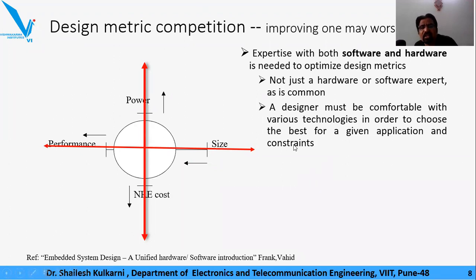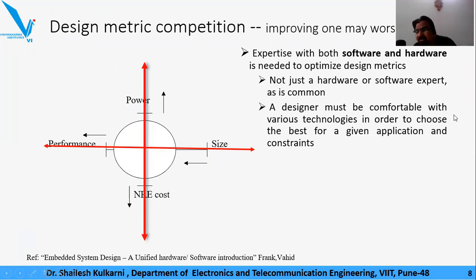So the point I wish to bring to your notice is these conflicting design metrics. To achieve optimization, you need to be expert in both hardware and software. The hardware is more towards VLSI design assignments, and the software is to explore different code and different software algorithms to meet the task. Not just hardware or software expertise alone; you have to get a blend of this.